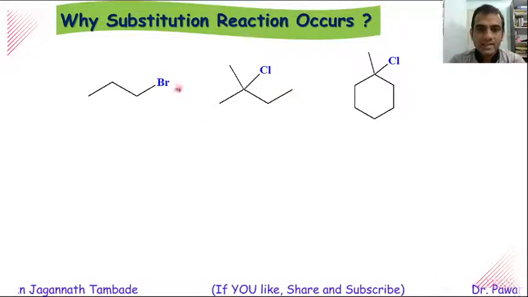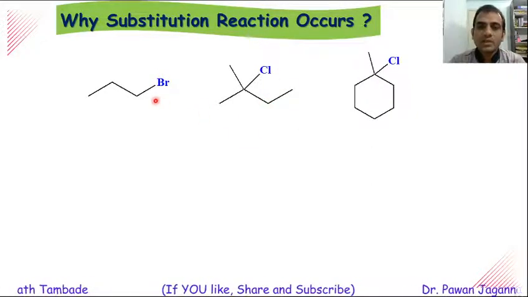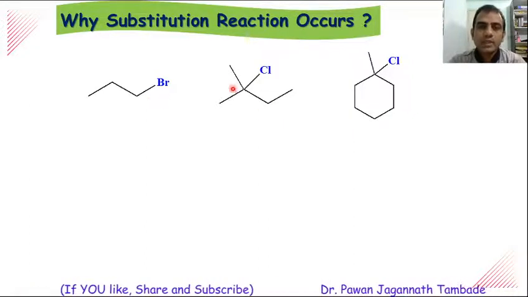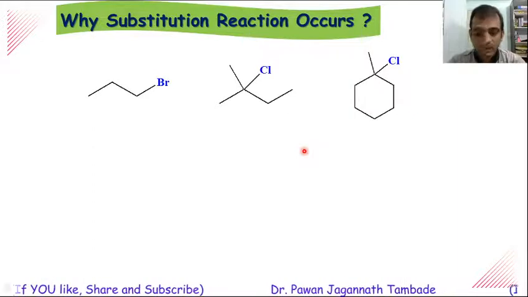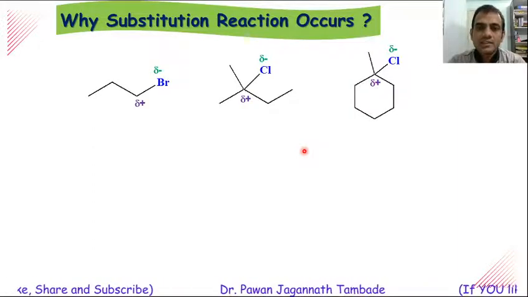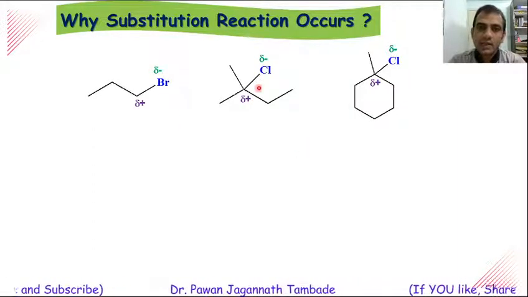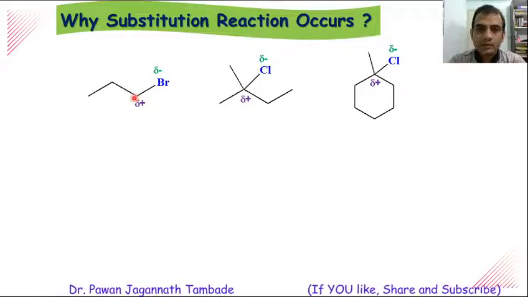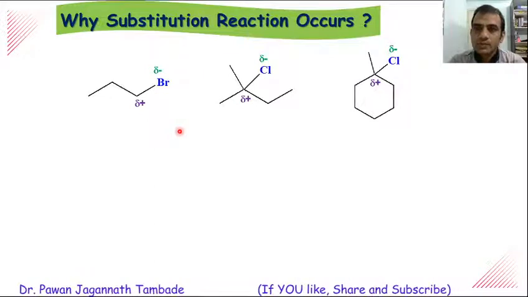In this case, these halogens are more electronegative as compared to carbon, and thus the halogen shows a tendency to pull electrons toward itself, and because of that we get these types of structures where the halogen carries a partial negative charge and the carbon carries a partial positive charge.